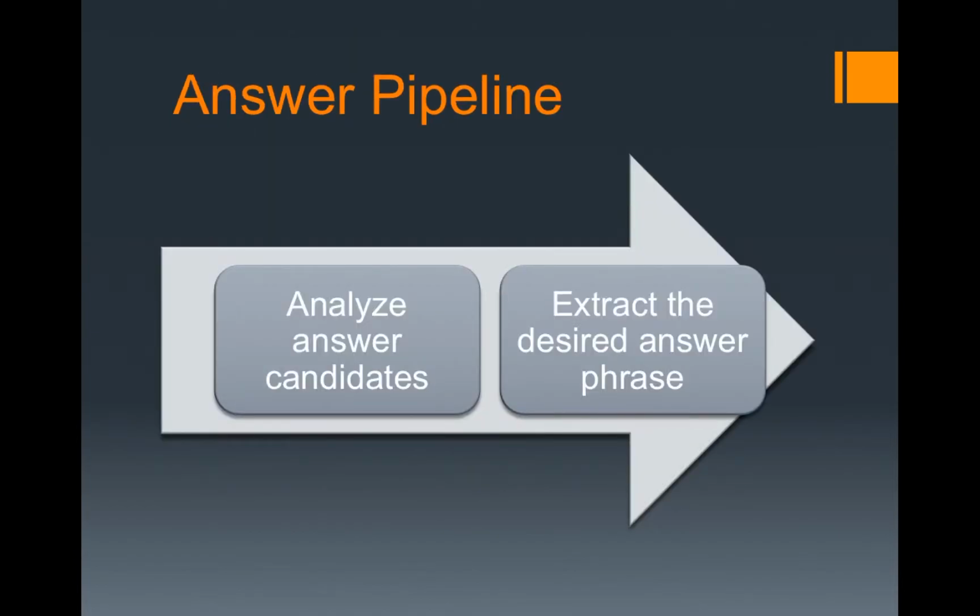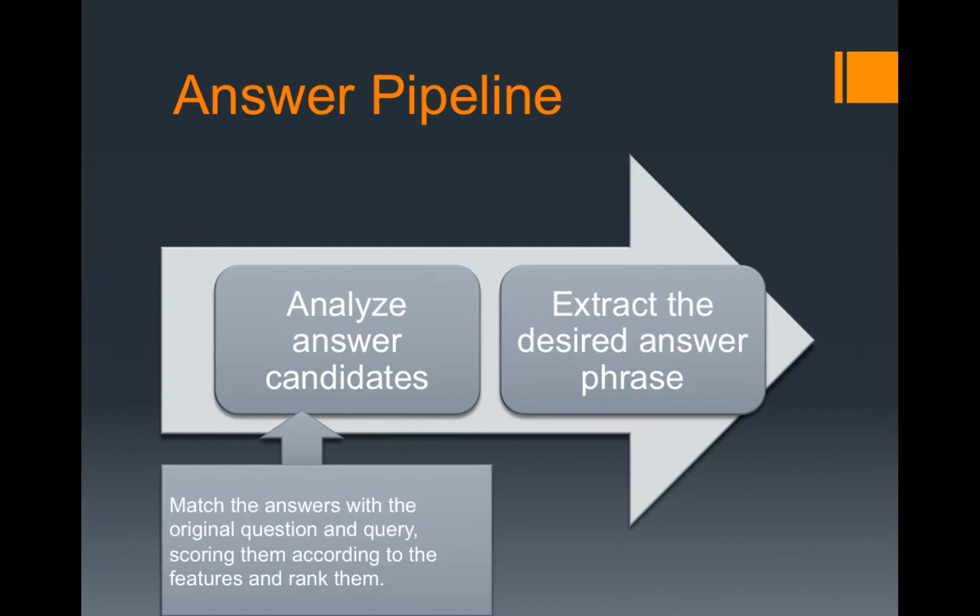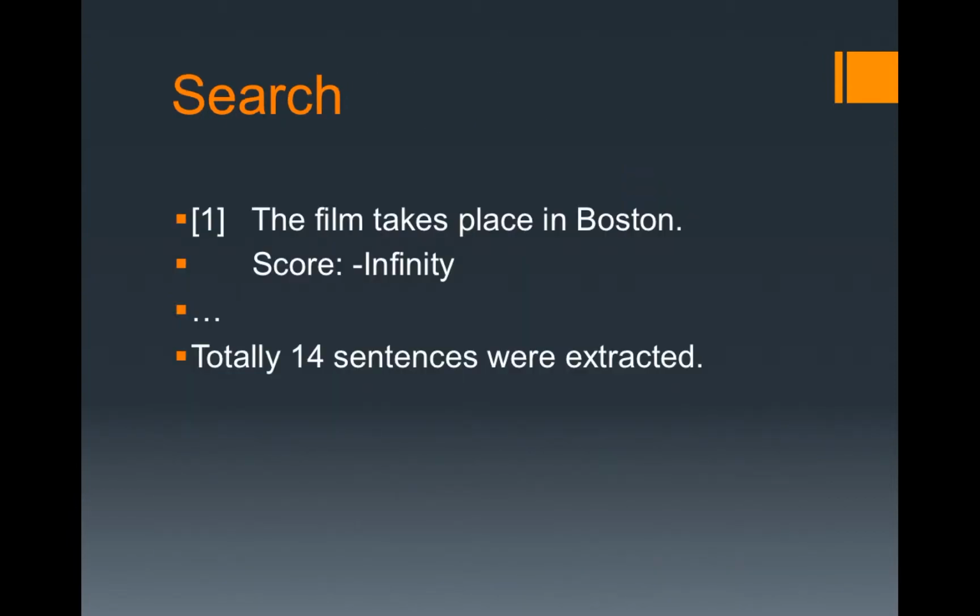After that, we analyze our answer candidates and use our own filters and scoring method to find the best answer. Finally, we extract the desired answer phrases from our answer candidates. Here, a total of 14 sentences were extracted, and the first one was the film takes place in Boston, which is the answer.